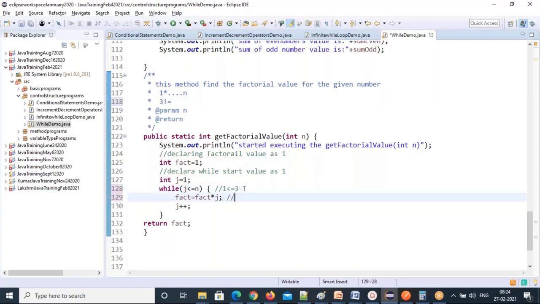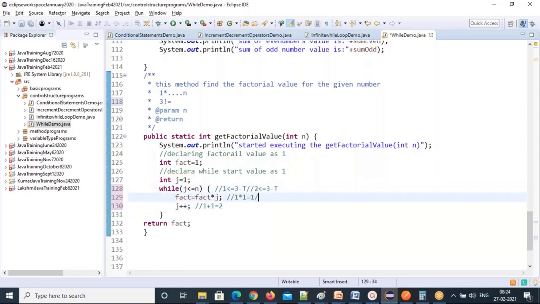So calculate here. So fact multiply. What is the fact value currently? 1. So multiply by what is the j value? 1. So it is 1 now. So factorial value also 1. So here j value 1, right? Currently 1 plus 1, it will become 2. So next go here. So now you got the latest updated j value. 2 less than or equal to 3. That is true.